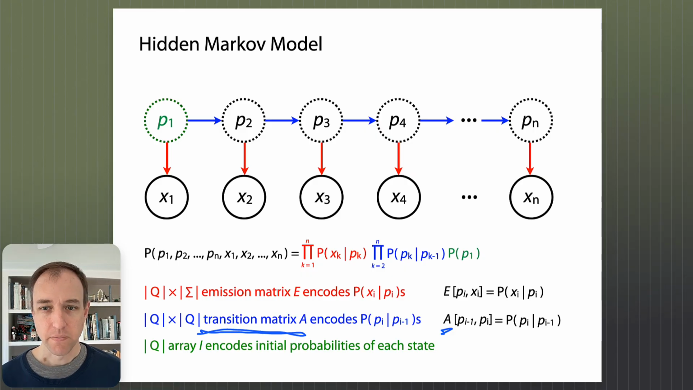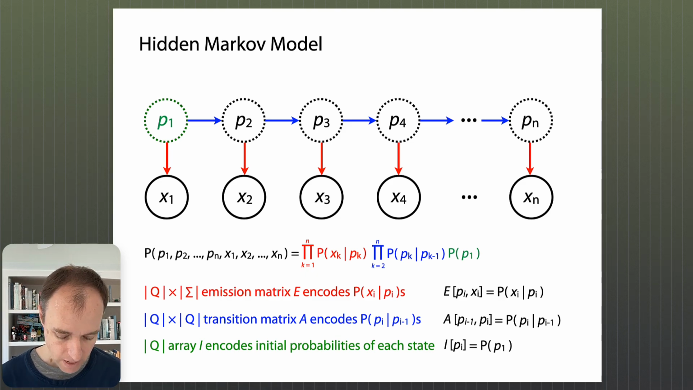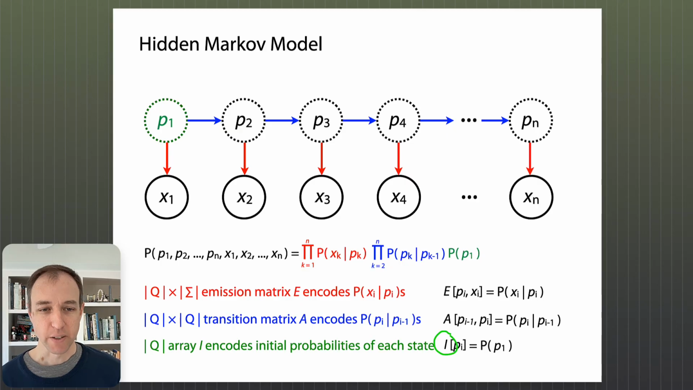Right, so all possible such combinations of two states are in this matrix A. And then the marginal. And the marginal you can think of as just a vector. It's not a matrix because there's really just one probability per state, right? So it's just like a vector parallel to all possible states, holding the probability of starting in any one of those states. Okay, so we just call that the initial probability vector or array. Okay, so to get a joint probability in a hidden Markov model, we just have to multiply all these things together. The emission conditional probabilities, the transition conditional probabilities, and then one marginal at the end.